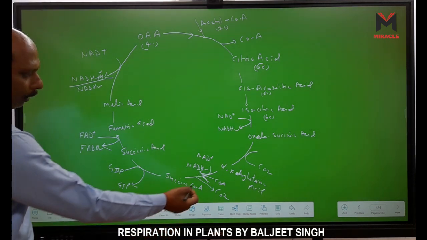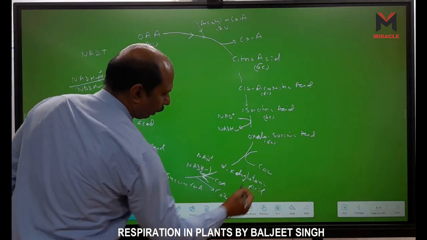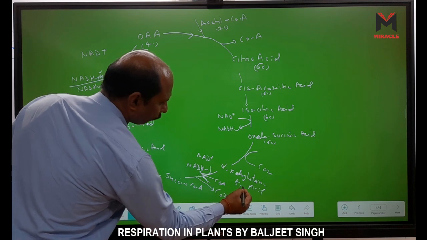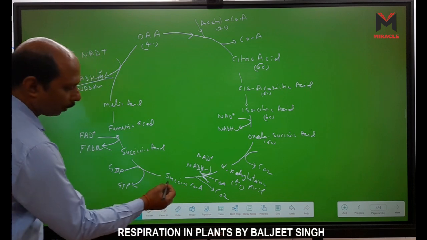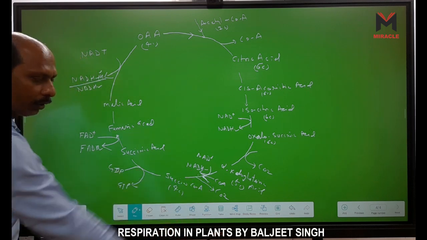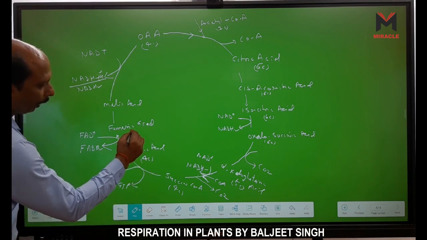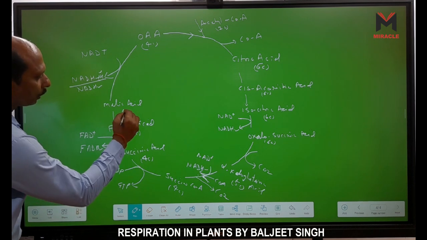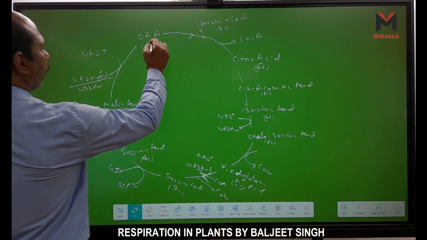Now look here, one CO2 is released. Oxalosuccinic acid is a 6 carbon molecule. Alpha ketoglutaric acid becomes 5 carbon because one carbon dioxide is released, right? And now succinyl coenzyme A becomes a 4 carbon molecule because one CO2 is also released. Succinic acid is a 4 carbon molecule, fumaric acid is 4 carbon. Now all the others are 4 carbon molecules, and oxaloacetic acid is also a 4 carbon molecule, right?